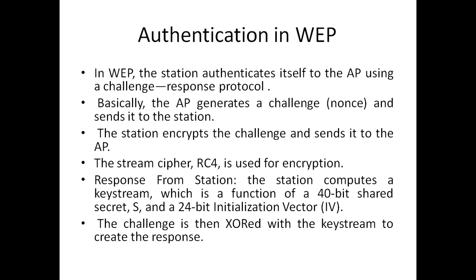The stream cipher RC4 is used for encryption. The station computes a key stream, which is a function of a 40-bit shared secret key Ks and a 24-bit initialization vector, that is IV. The challenge is then XORed with the key stream to create the response.